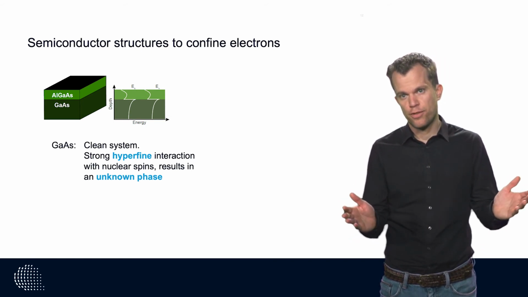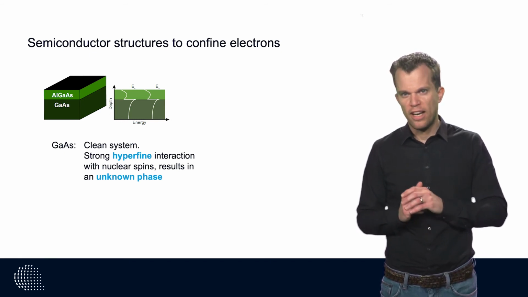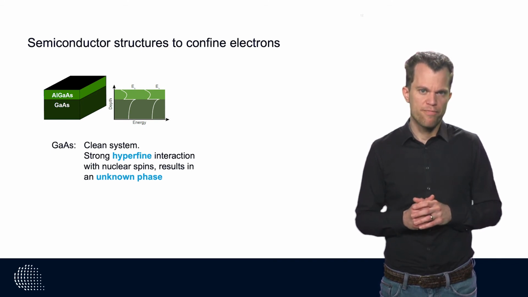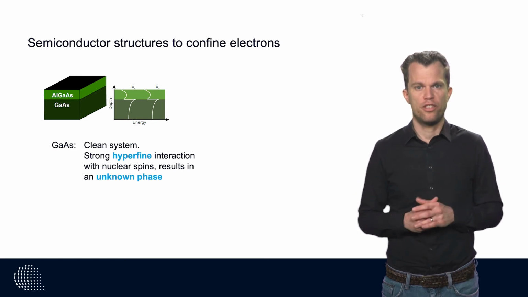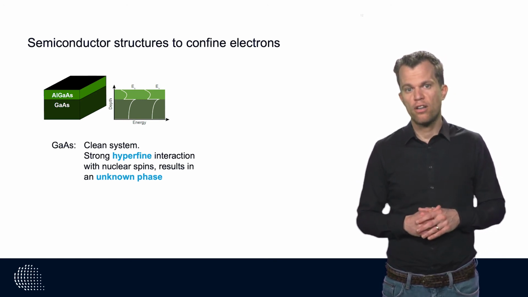Gallium arsenide heterostructures offer an extremely low disordered interface, where electrons can travel over long length scales before scattering takes place. And this has been one of the main reasons why gallium arsenide has been the driving force behind semiconductor quantum dots for a long time.